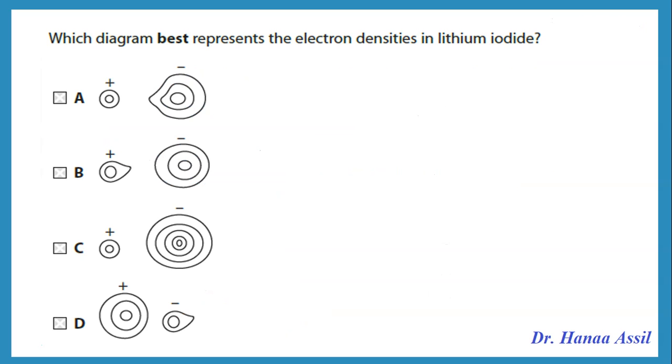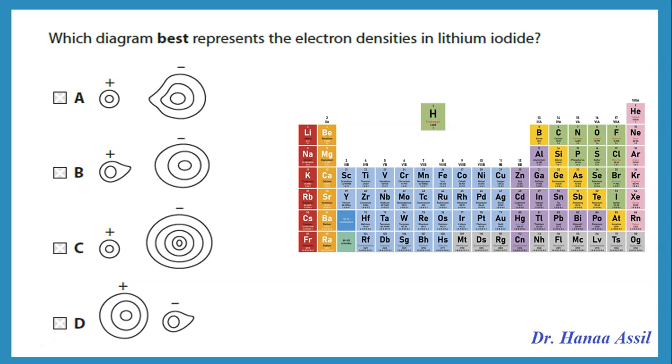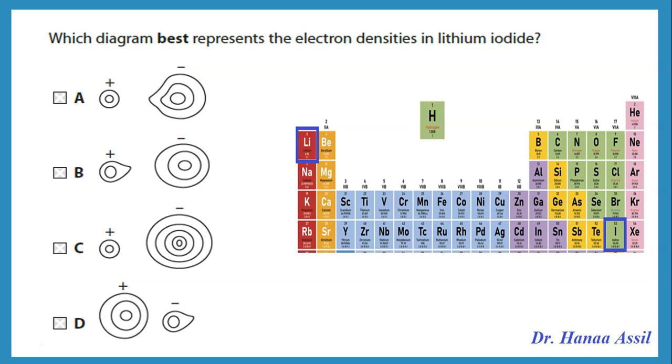Which diagram best represents the electron densities in lithium iodide? Again, we said if I have a positive ion that is small and a negative ion that is large, the small positive ion has high charge density, so it will attract the electron cloud that is around the ion, especially the negative ion.